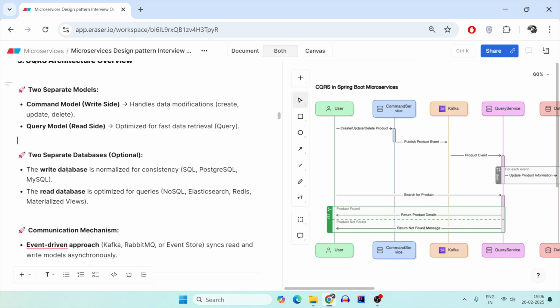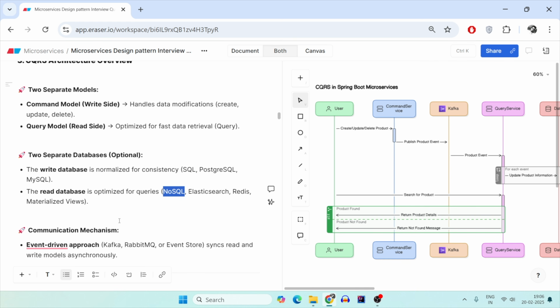Also, by the end of the video, we will see whether we really need to implement CQRS in every situation, or what the exact situation is when you should implement it and when you should not. So, two separate databases: the write should always be in the SQL DB, and the read should always be in the NoSQL